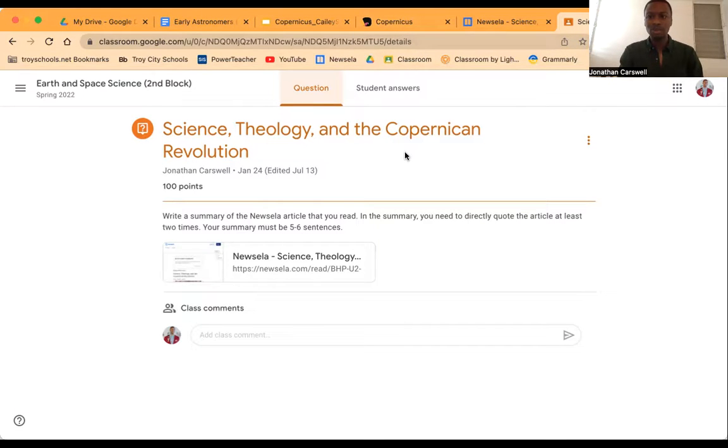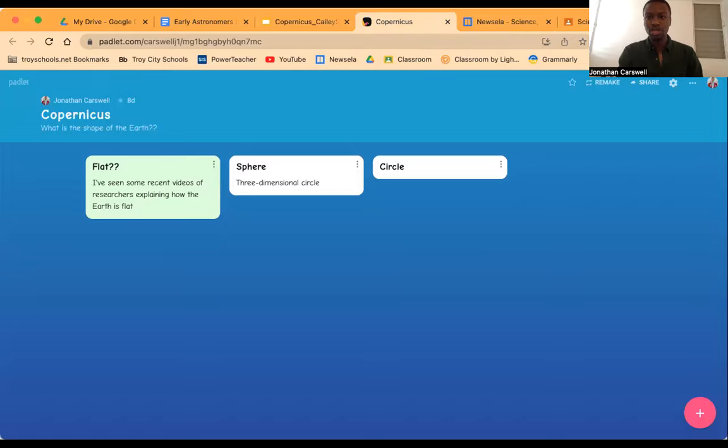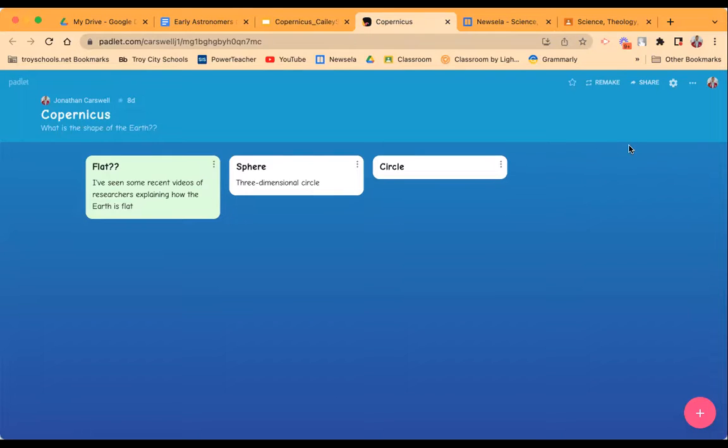As we are logging on, I'm going to go ahead and open up our Padlet for us. That's what's going to get us started today. Each of these individuals has a particular contribution that they were able to provide for our better understanding of the universe. In this Padlet, you have the question, what is the shape of the Earth?